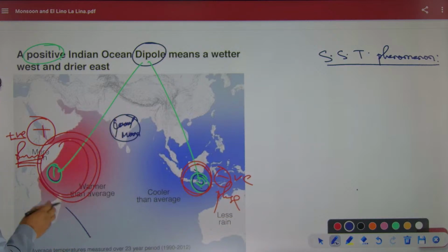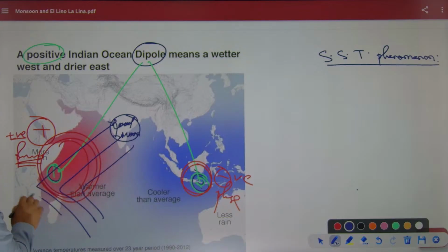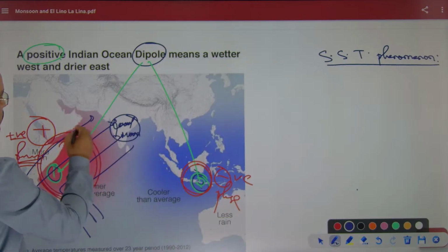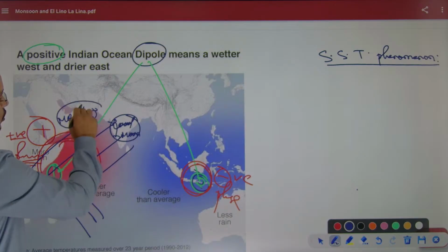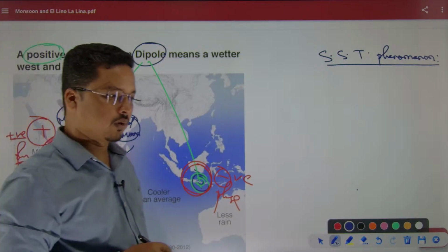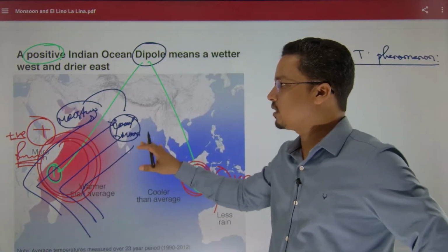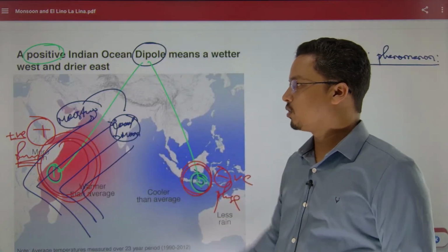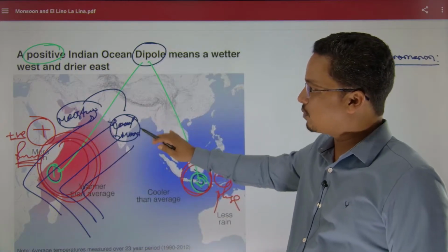The wind will bring the moisture, and that moisture will cause good rainfall over the Indian subcontinent. That is why we need the positive phase.